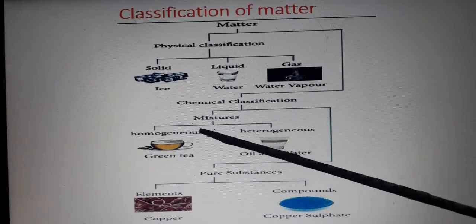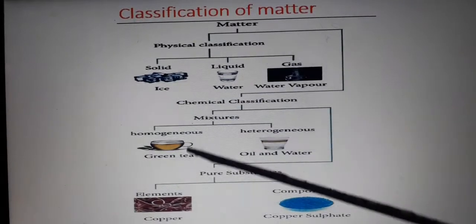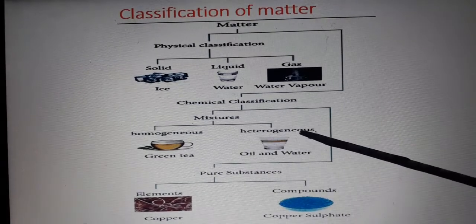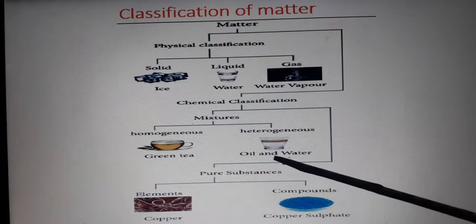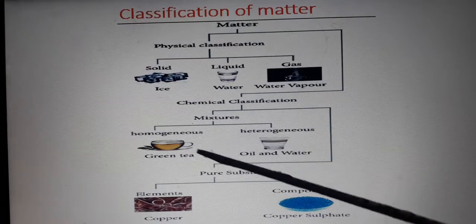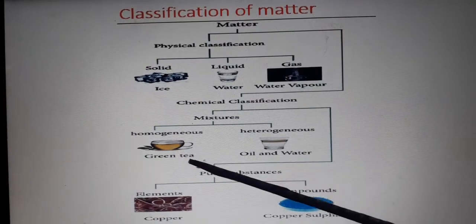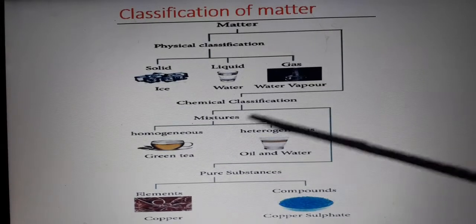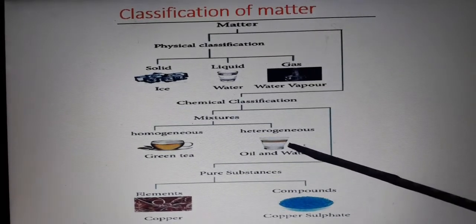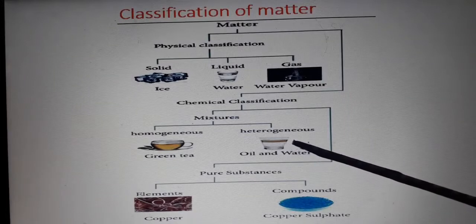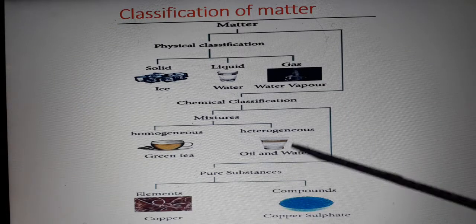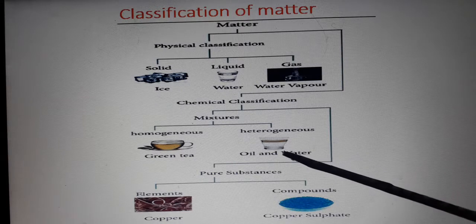Mixture is also divided into two: homogeneous, for example green tea, and heterogeneous, for example oil and water. Homogeneous, that means what? Same phase. They look like a single phase. Heterogeneous has more than two phases. For example, oil in water. They form two layers.